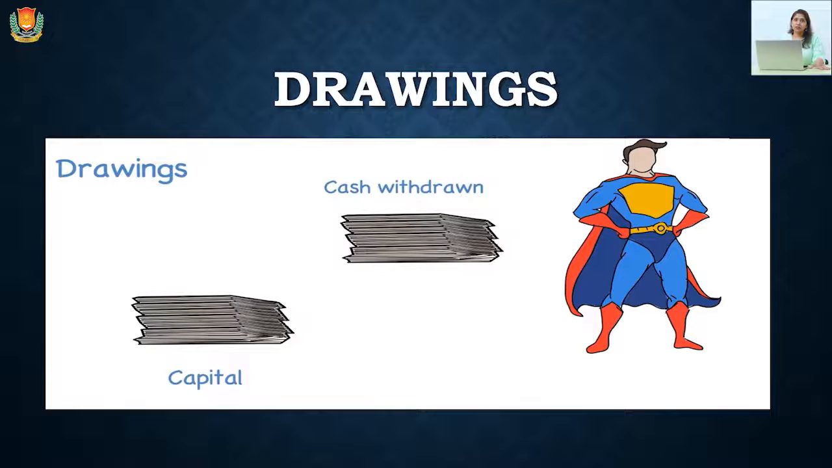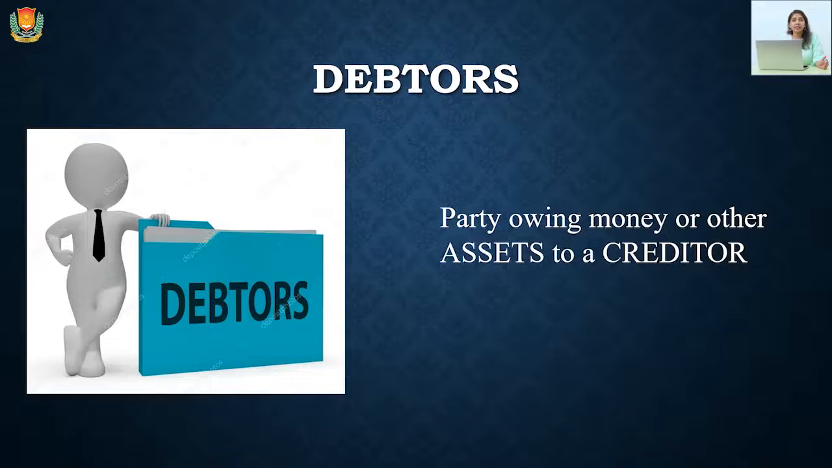But the proprietor has to repay the amount of the drawings withdrawn when the company needs the money, and the company can charge some interest on that amount as well. Next is debtors. Debtors are those persons who are going to pay the money to the company after some time.